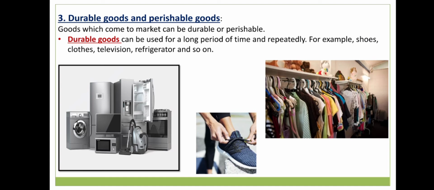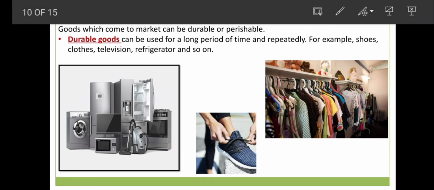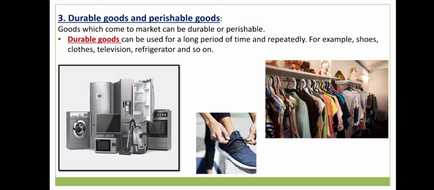Goods which come to the market can be durable or perishable. Now let's see what are durable goods and what are perishable goods. Durable goods can be used for a long period of time and repeatedly. For example, shoes, clothes, television, refrigerator, and so on. In the picture we can see all the electronic items and even the shoes and clothes